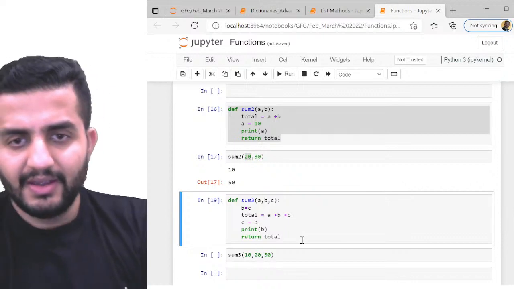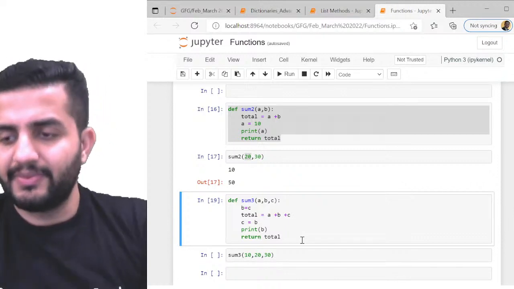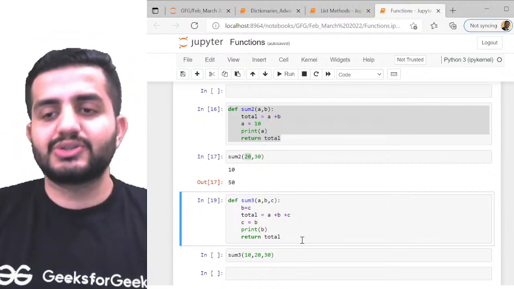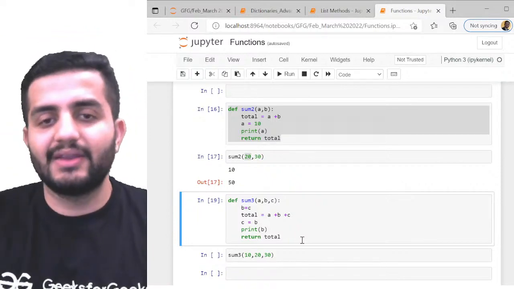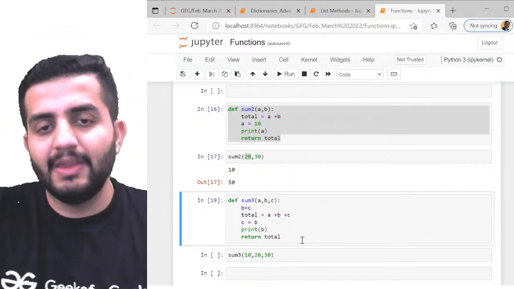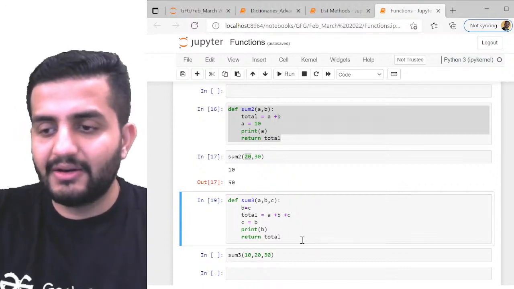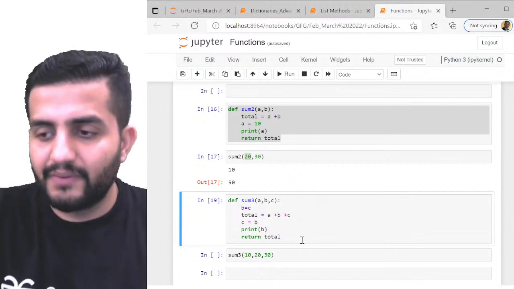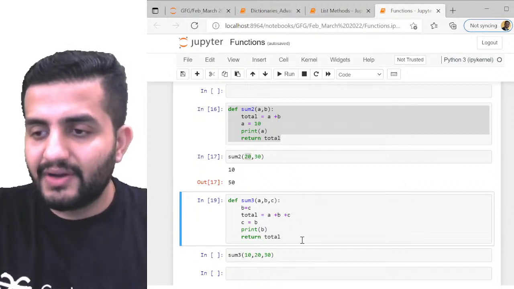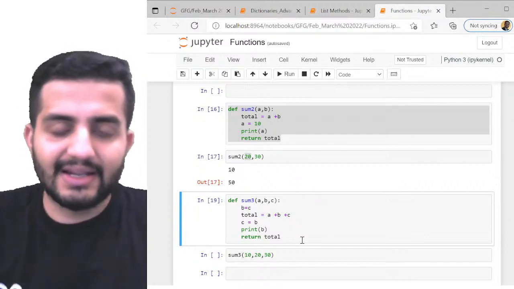Quickly, guys. So I've changed the function here a bit, and I've given you the inputs also. Instead of doing 2, I'm adding 3 here, sum of 3: a, b, and c. And a, b, and c, which I've defined here, are 10, 20, and 30, and there are a few pieces of code within the function. Look at the function very carefully, guys, and then tell me the answer.